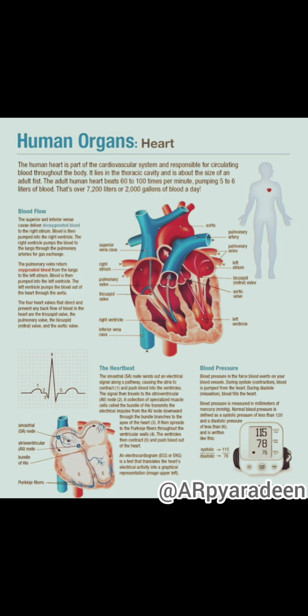In human beings, blood circulation is of closed type, where the blood flows within the blood vessels. There are three types of blood vessels present in man, such as arteries, veins, and blood capillaries. Arteries carry the blood away from the heart, veins carry the blood to the heart, and through the capillaries, the blood flows throughout the system.